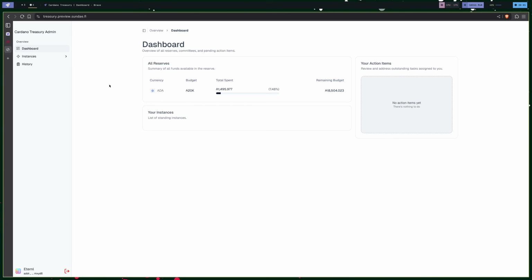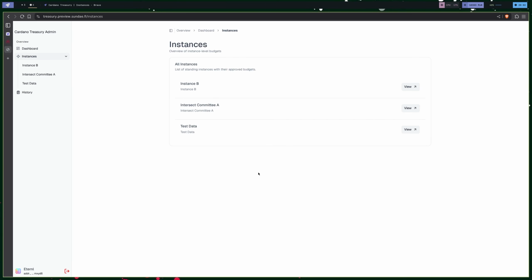We also have a small amount of developer work budgeted for fixing user UX concerns that Intersect raises as they actually use the platform, because that's a really critical part. It's really a bad idea to build a piece of software in a vacuum. You want to get users using it and then let that shape what you build. And so we've left some buffer room in there to make tweaks.